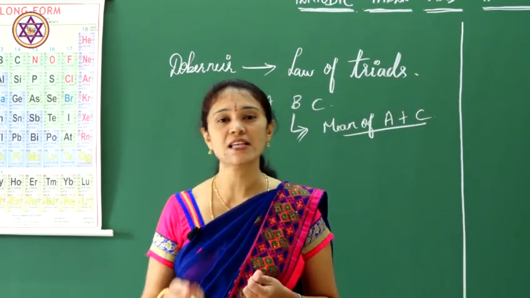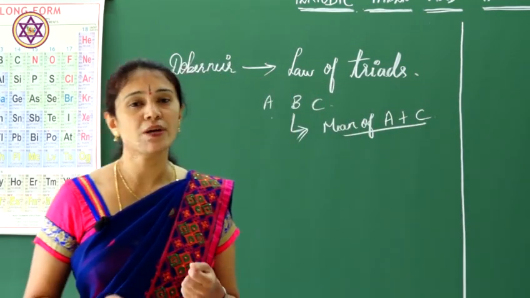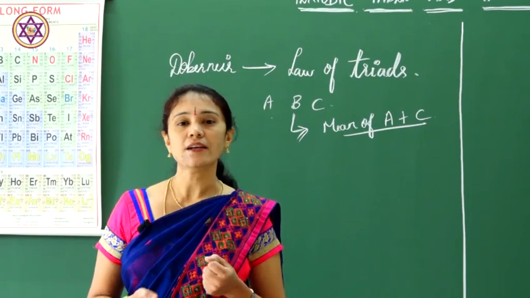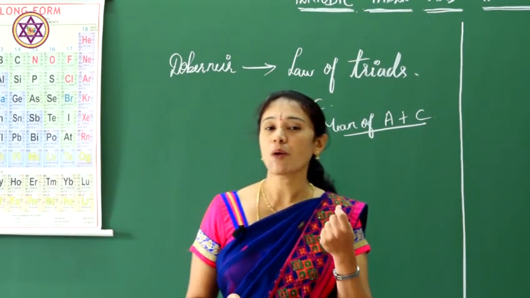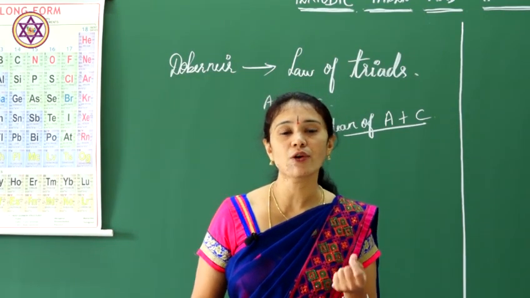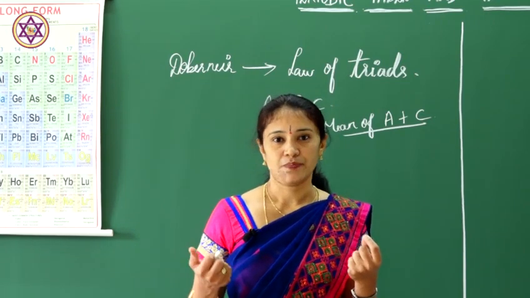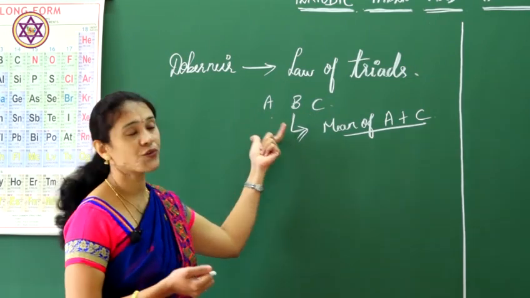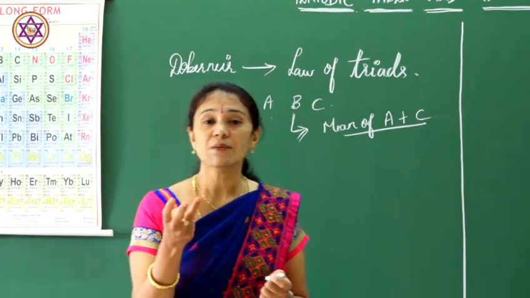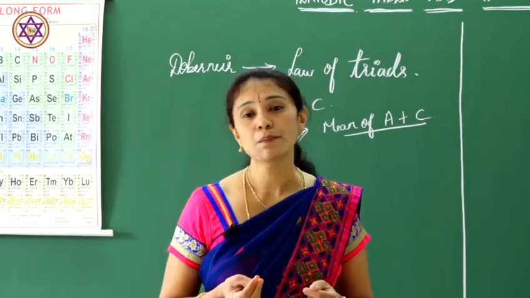If I take an example of lithium, sodium and potassium, he said that the atomic weight of sodium was the mean of the atomic weights of lithium and potassium. That was the law of triads. He took three elements having similar properties.